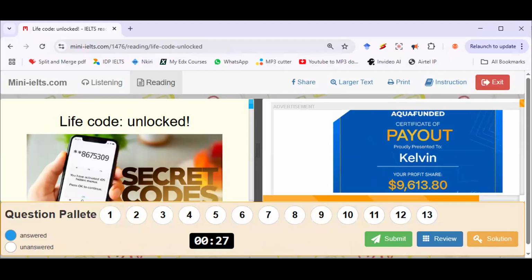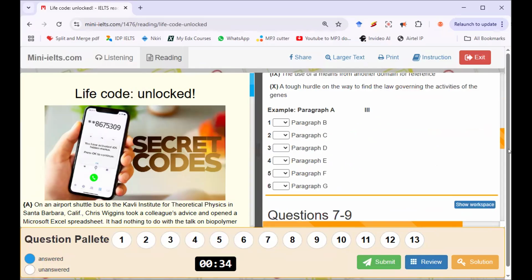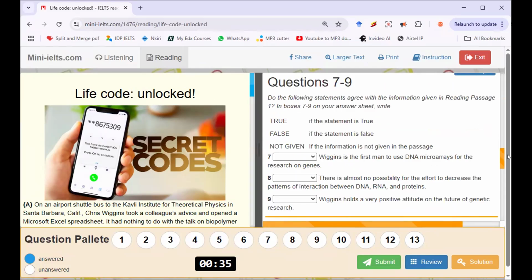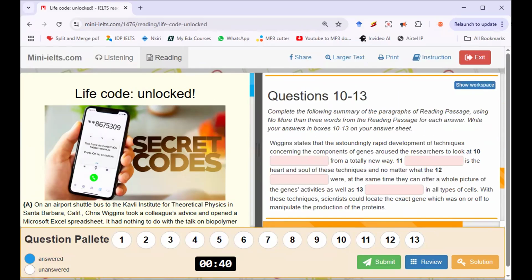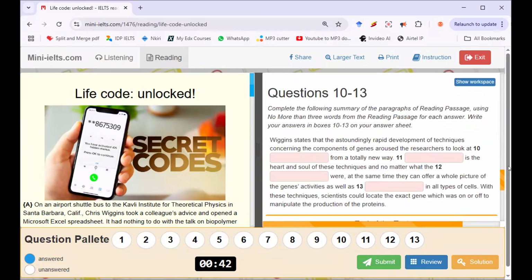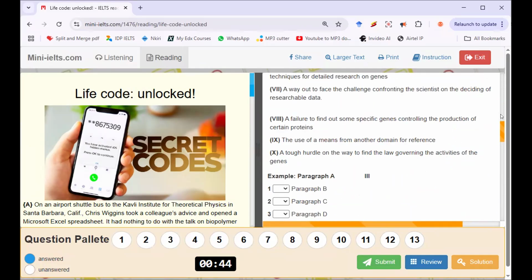We have matching heading questions from 1 to 6. Then 7 to 9 we have true false not given. Then 10 to 13, we have gap filling or summary completion.